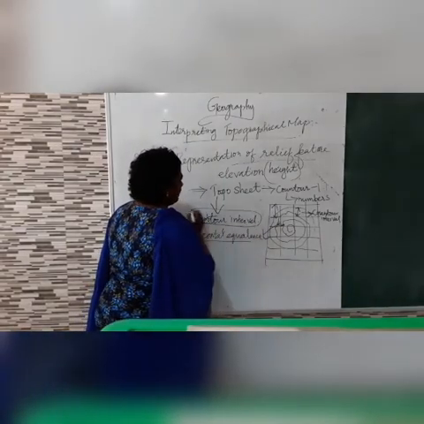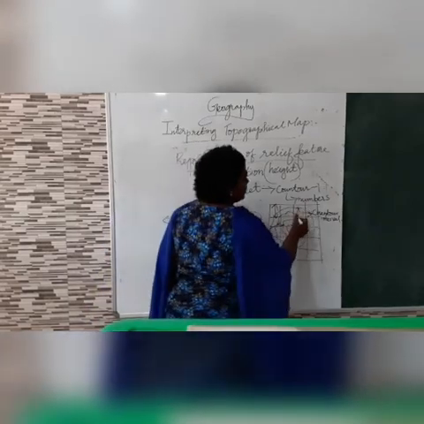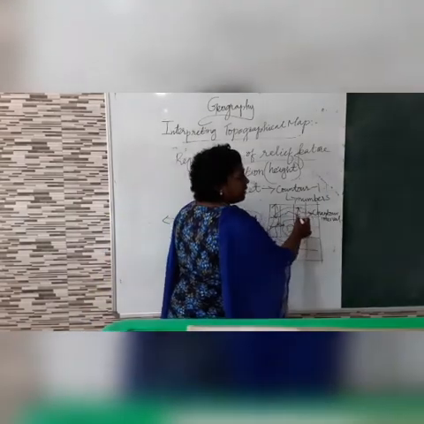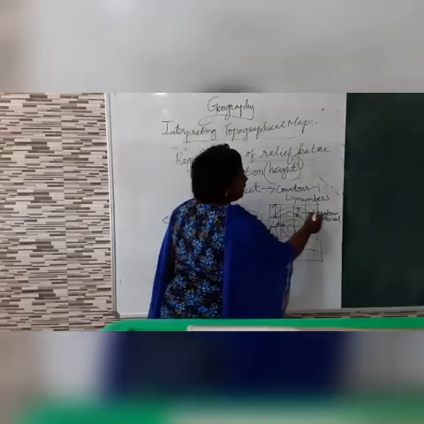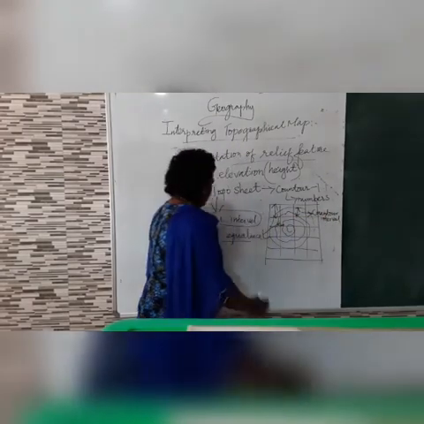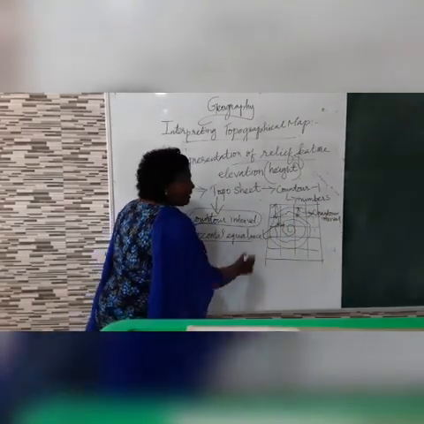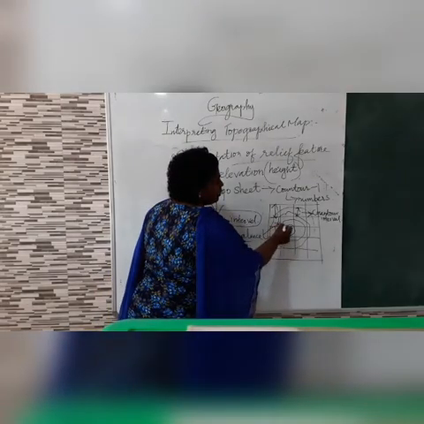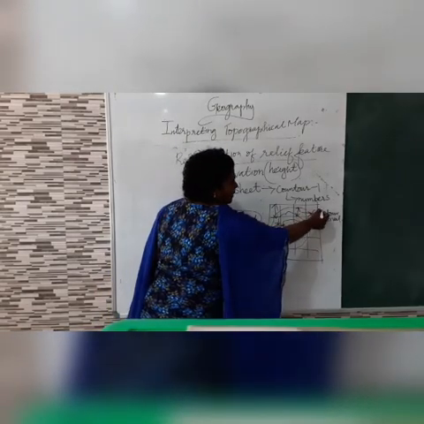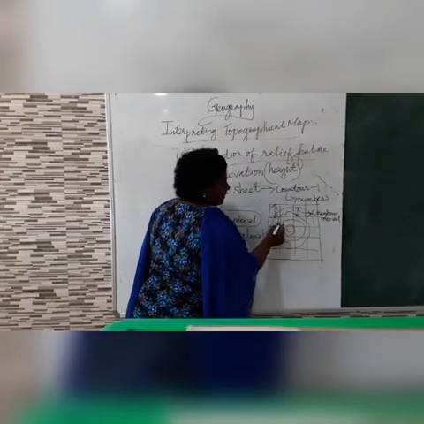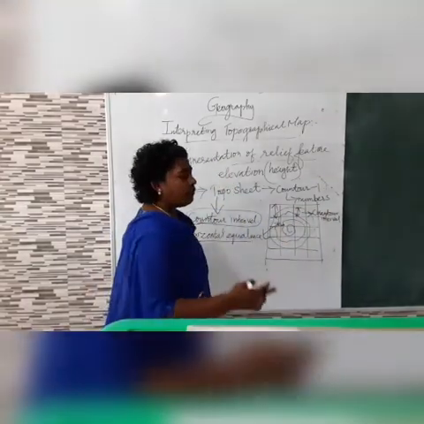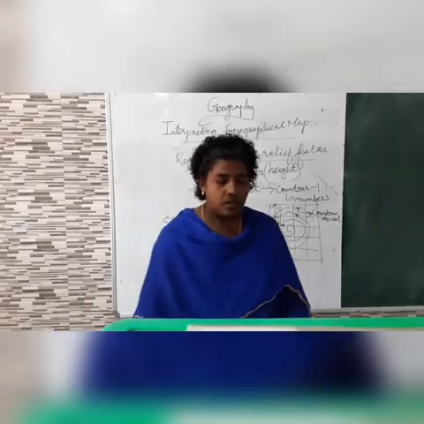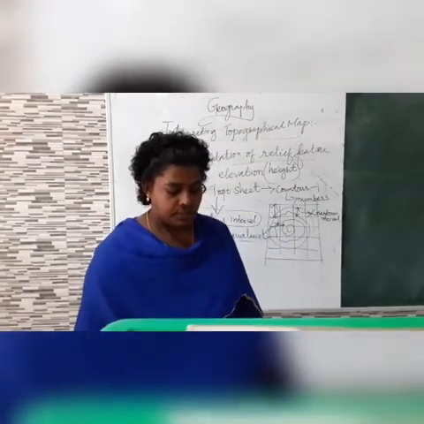Contour interval means the difference between two adjacent contour lines is known as contour interval. Horizontal equivalence is the distance between two contour lines.